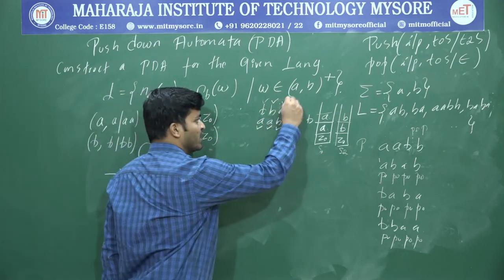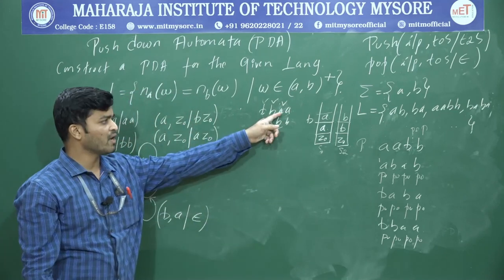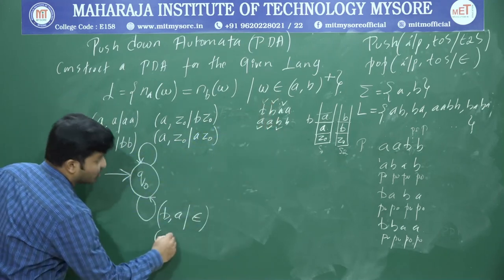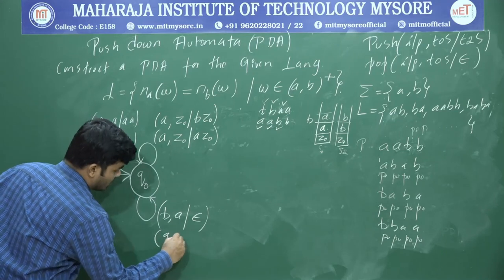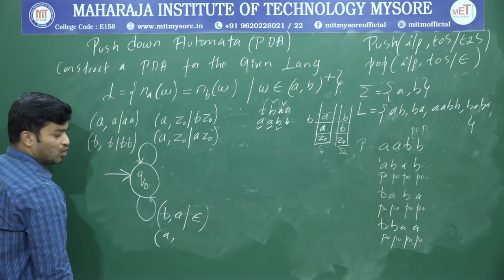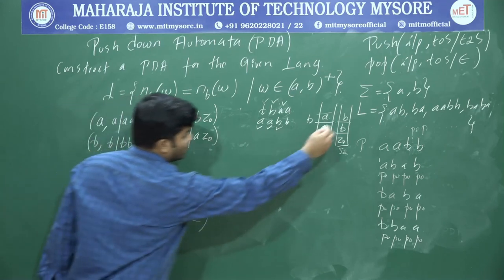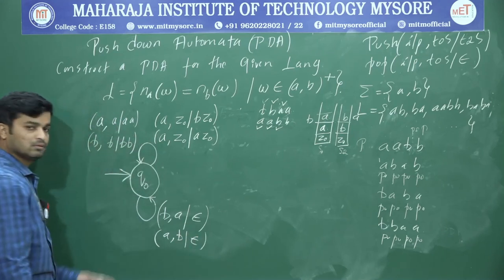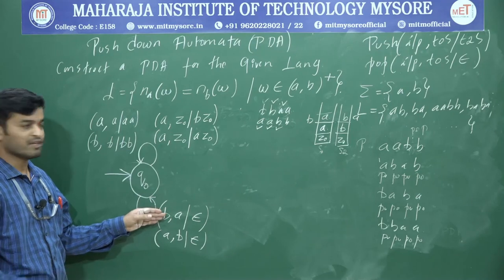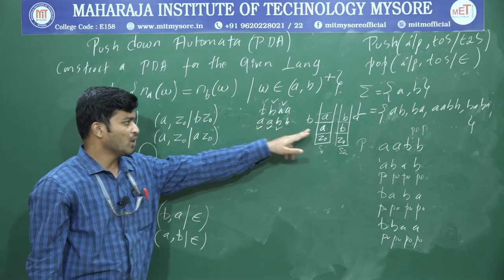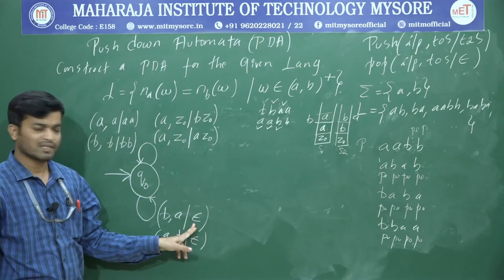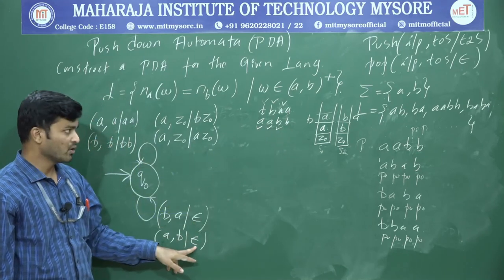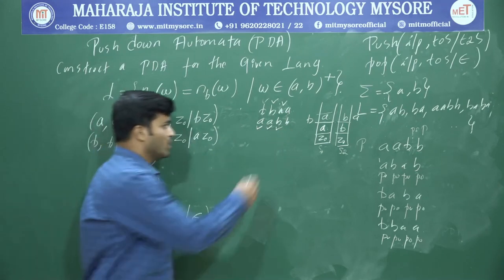Now consider this one as your input. The input is A. Previously I got B, now I got A, a different symbol. Now which operation do we perform? Pop operation. What is the representation? Input first. Input is A, and the top of the stack is B. You have to perform a pop operation. And this will be performed for the remaining symbols. Again, if you get input B and top of the stack A, it performs the pop operation, and that will be repeated. If again I got input A and top of the stack B, that will be repeated.